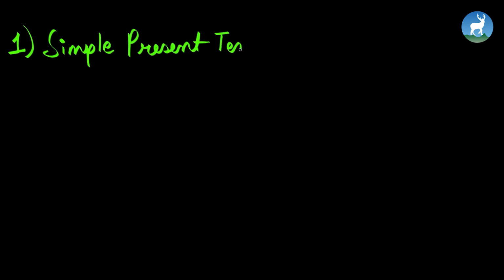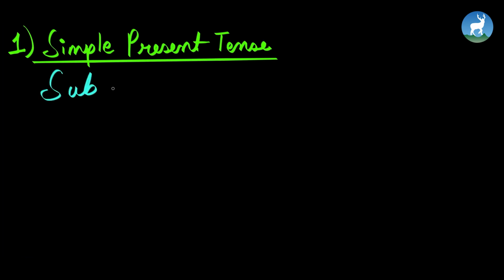The first and foremost type of present tense is referred to as simple present tense. As the name suggests, it is the first and the simplest form of the verb. So there's a specific pattern we need to follow when writing a sentence in the present tense form. So the formula is subject plus either V1 or V5. It depends on your subject. And then object. Let's have a look at sentence examples.